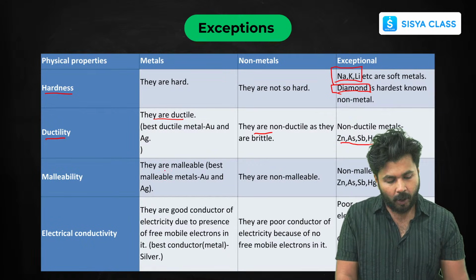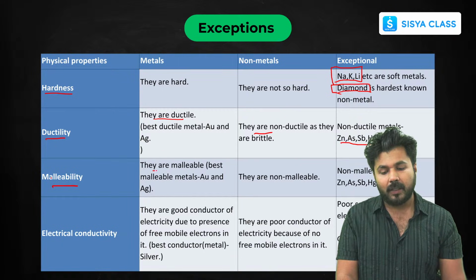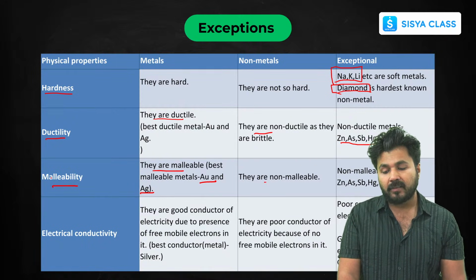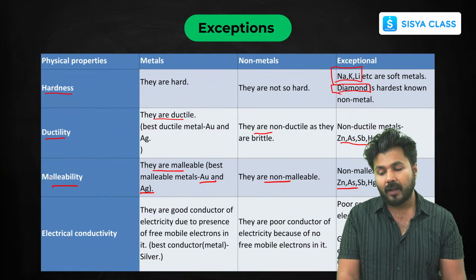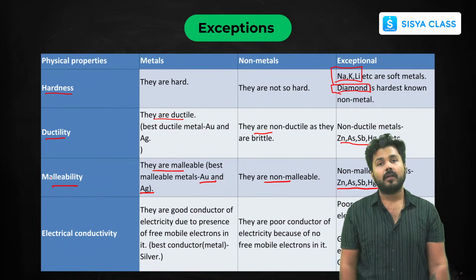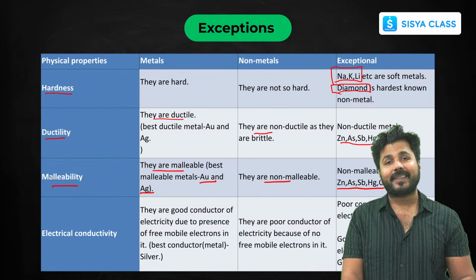efficiently. Now, talking about malleability. Now mostly metals are malleable, as I have already told you. Again the best ones are silver and gold. Now non-metals are non-malleable, but again there are some non-metals like zinc, arsenic, tin, mercury, gallium, which are malleable. So these are some non-metals which are ductile and malleable.